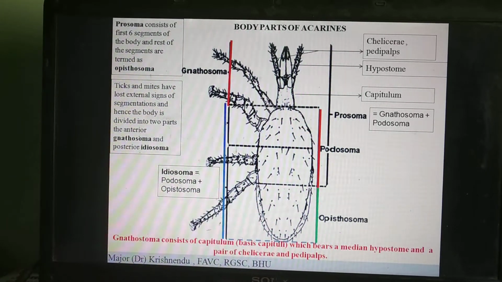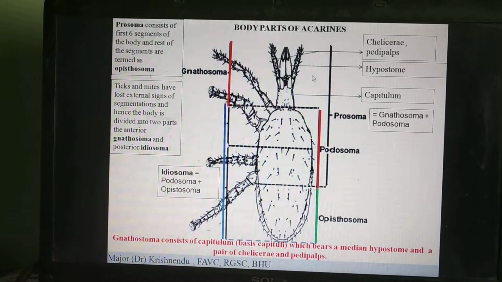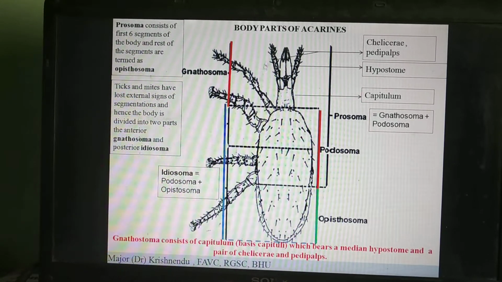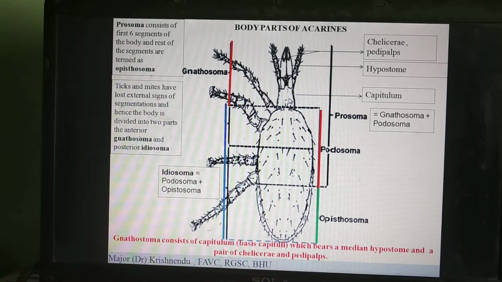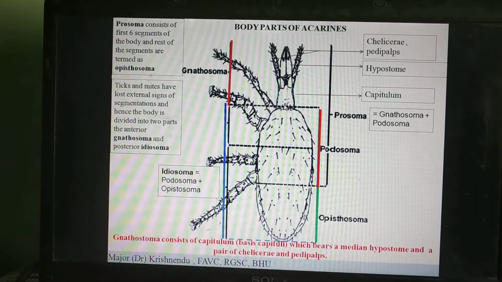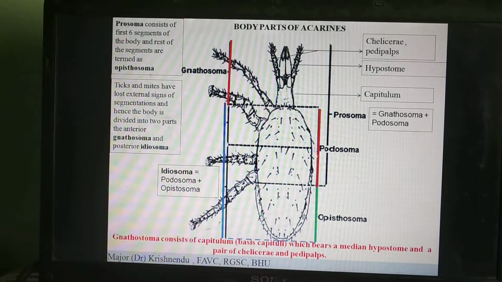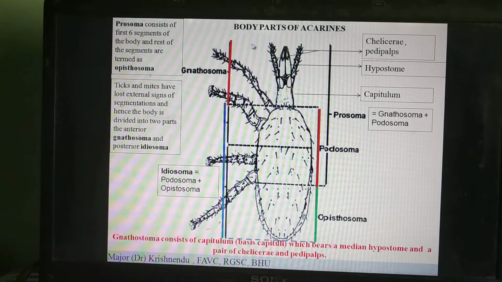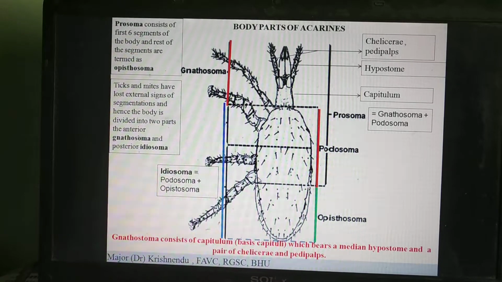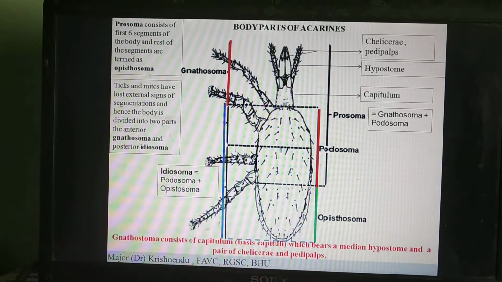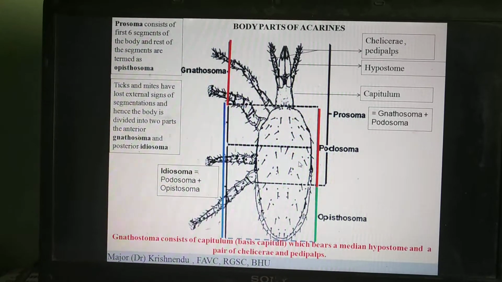Together, the feeding appendages, along with the hypostome and the capitulum, form what is known as the gnathosoma. Gnathos means mouth, soma means body. So the part of the body which forms the mouth parts is called the gnathosoma, comprising the chelicerae, pedipalps, hypostome and capitulum. Now the part of the prosoma which bears the walking appendages is called the podosoma. As you can see marked in red here, gnathosoma and then podosoma. So podosoma bears all the 4 walking appendages. So prosoma is divided into 2 parts, gnathosoma and podosoma.